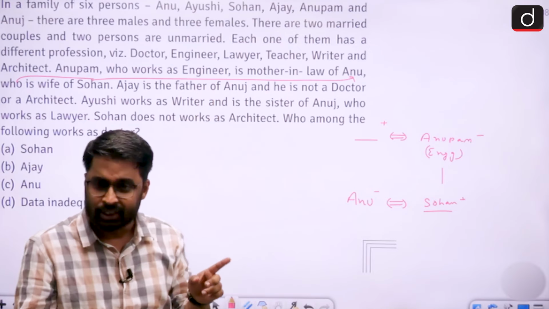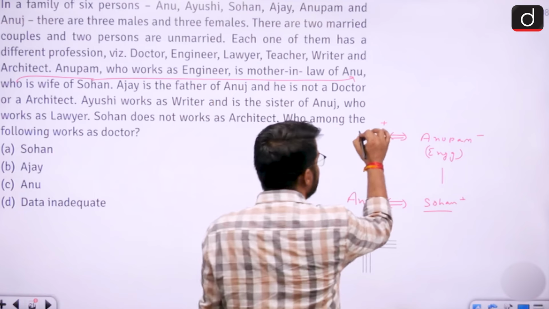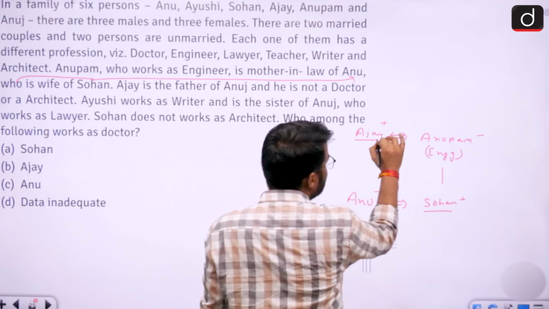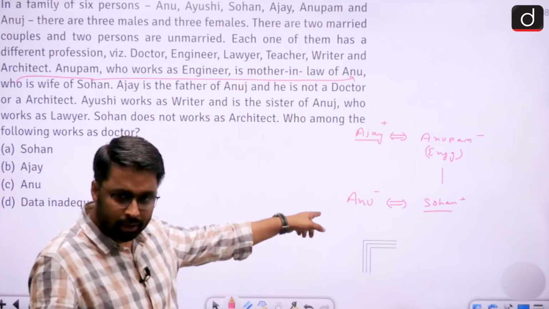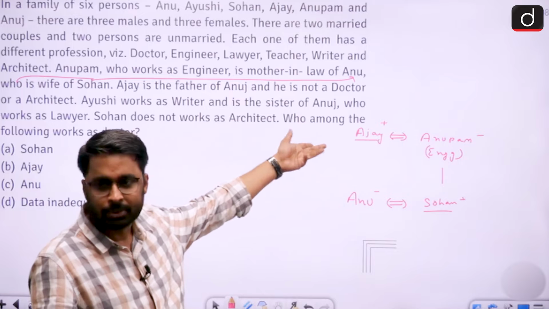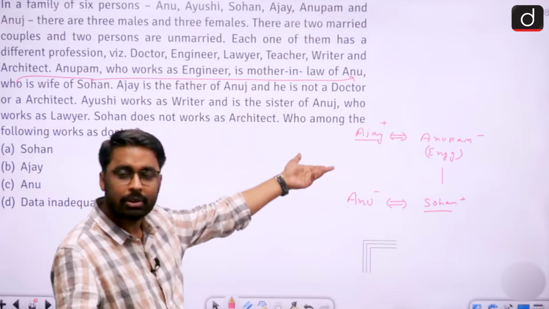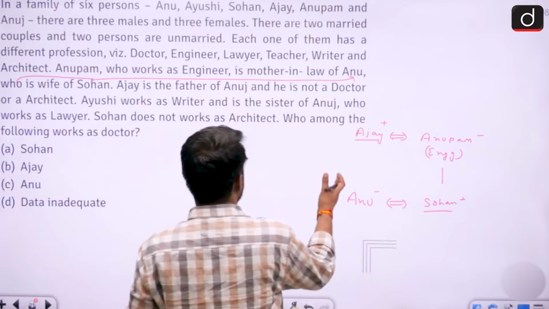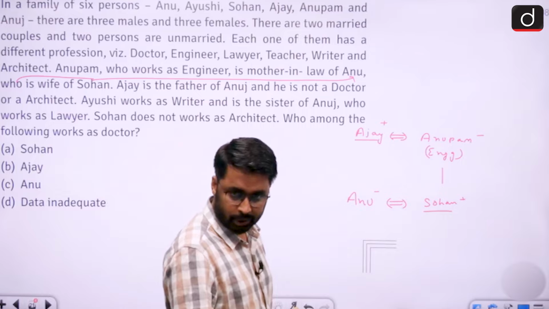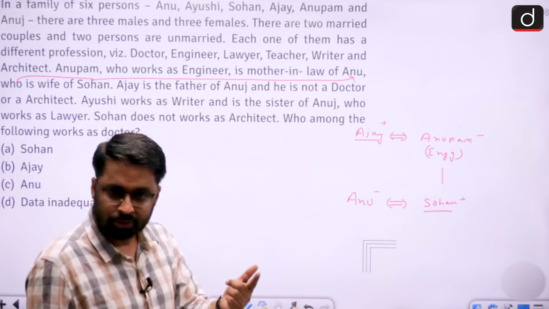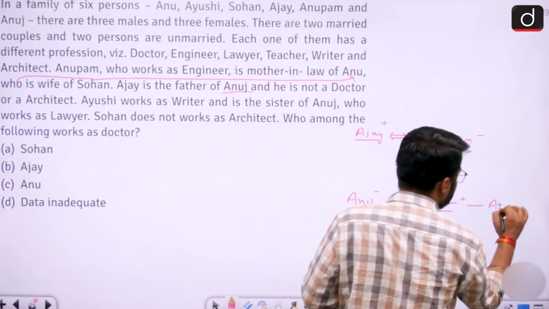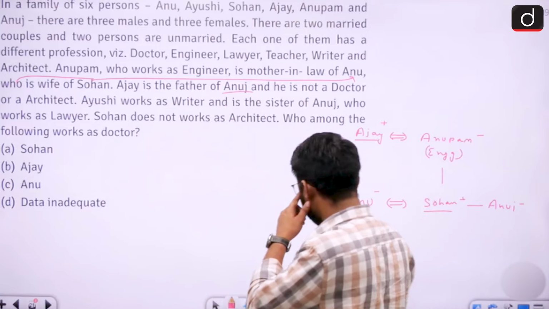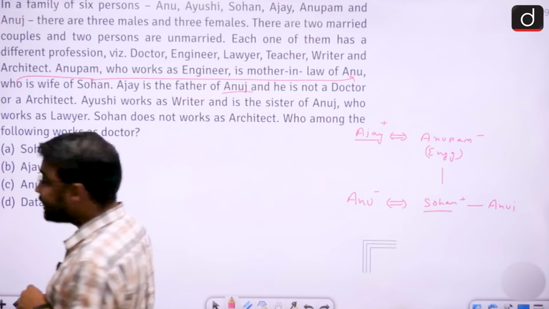If Ajay is father of Anuj, that tells me कि here Anupam's husband should be Ajay. Then only Ajay can become a father. One father is Sohan because he is married, and one father would be Anupam's husband, whose name is not sure. So let's say that is Ajay. Now Ajay is father of Sohan, because if Anupam is mother of Sohan, Ajay will be father of Sohan. If Ajay is father of Sohan and Ajay is father of Anuj also, that means Sohan and Anuj will be siblings.